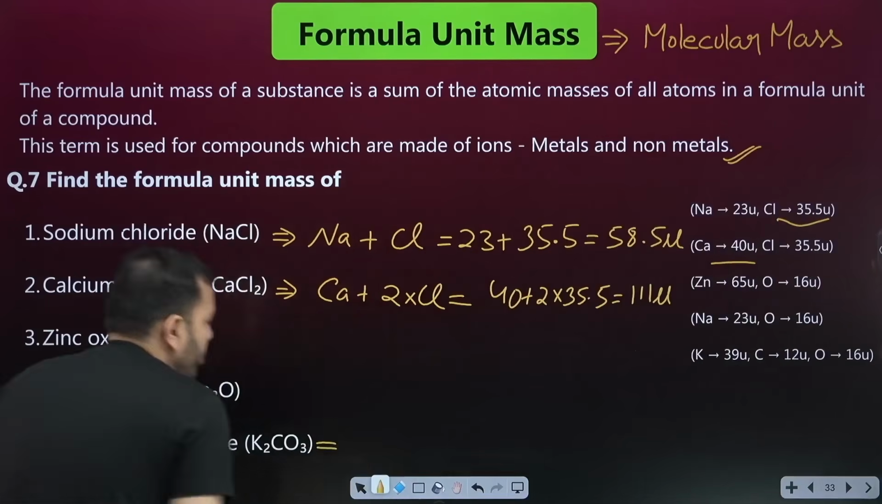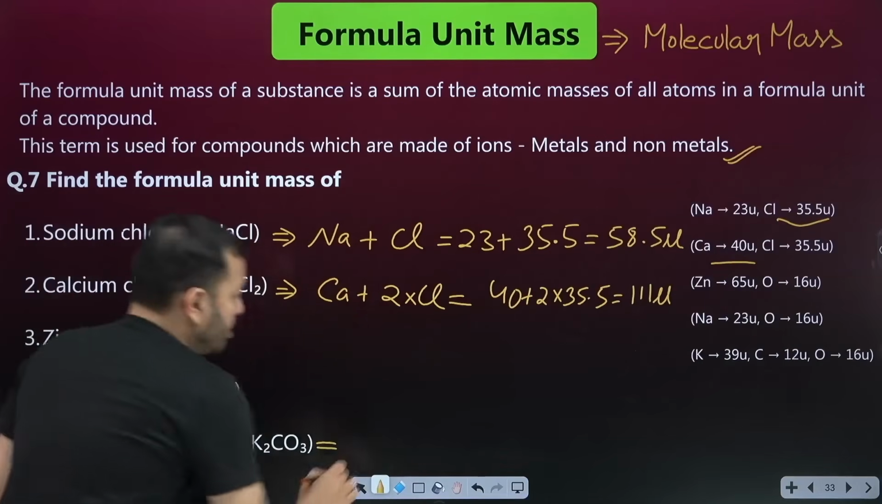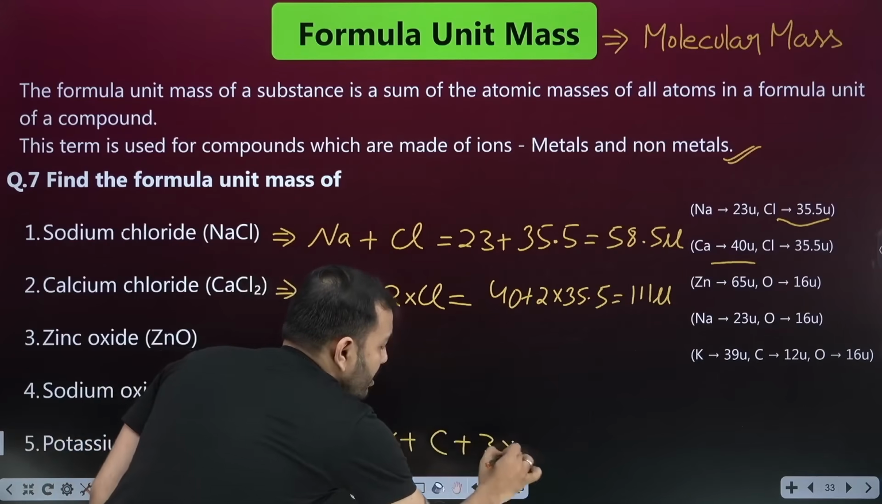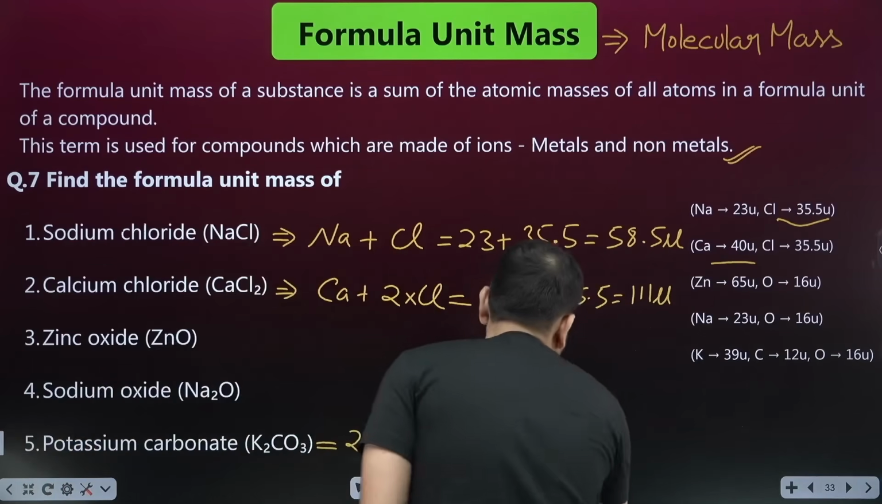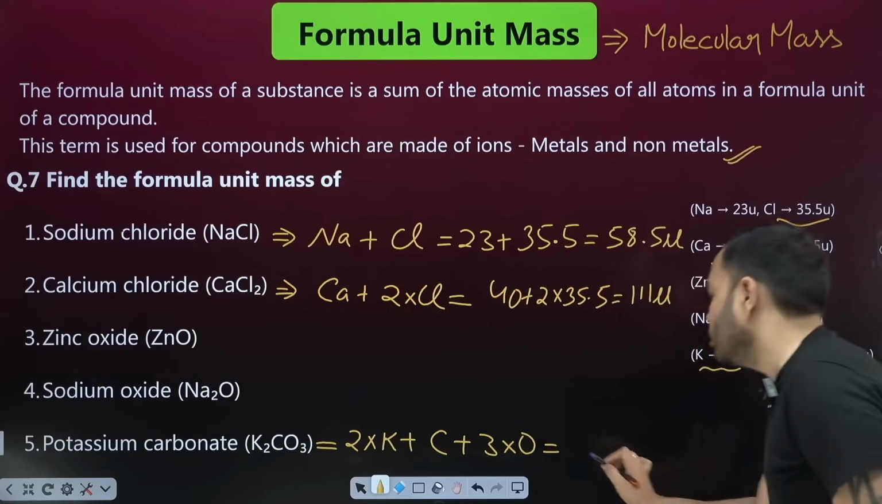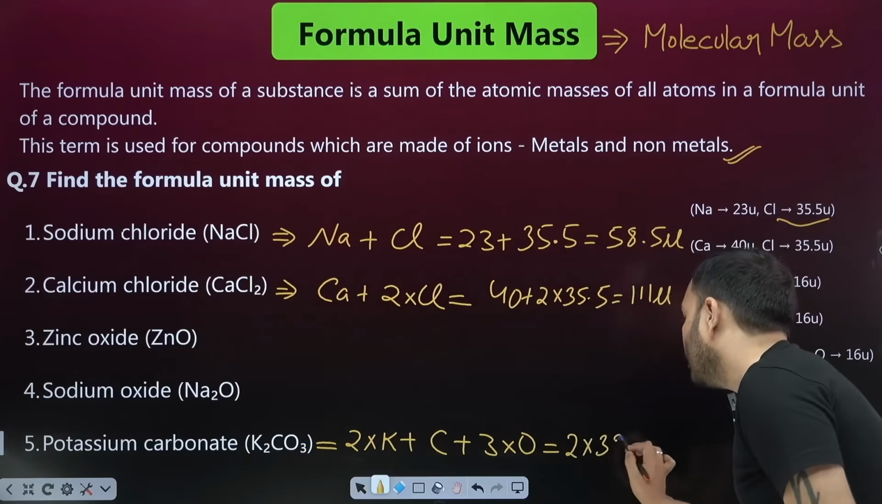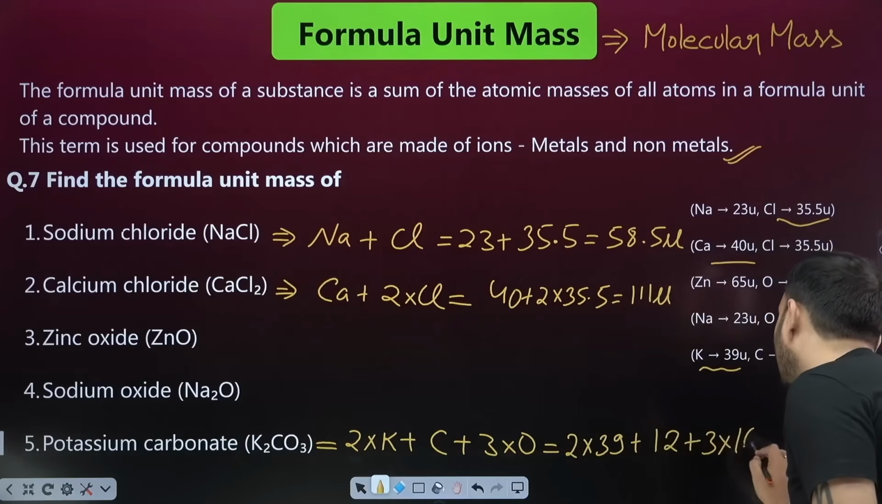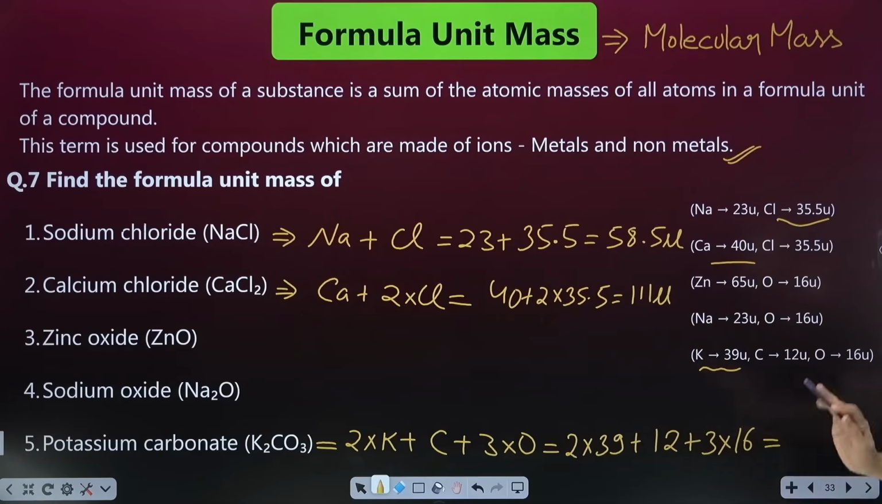For example, I will calculate this in potassium carbonate, K2CO3. So 2 potassiums, 1 carbon and 3 oxygens. Potassium must have been given as 39. Sometimes it's 40, so check carefully what is given. So 2 times 39 plus carbon, how much? 12 plus 3 times oxygen, how much? 16. So whatever it is, we'll find it. You will do it.